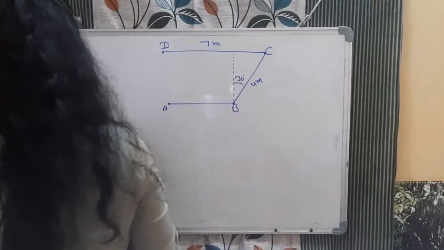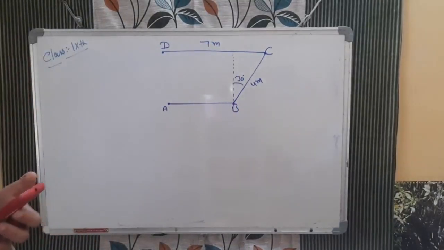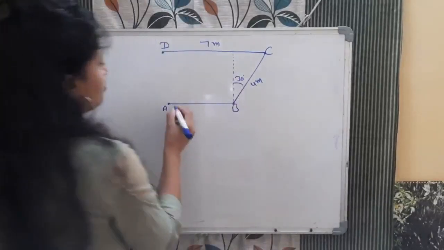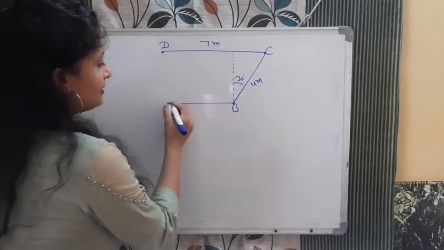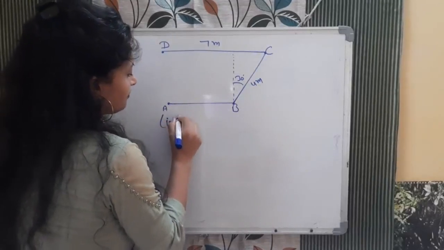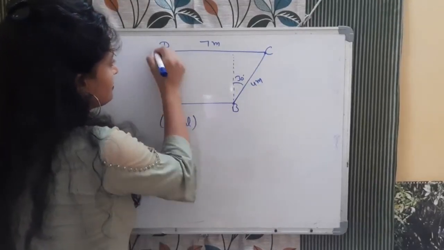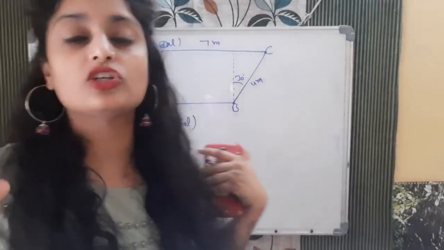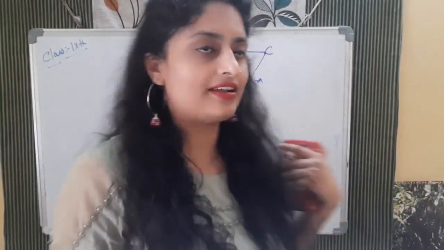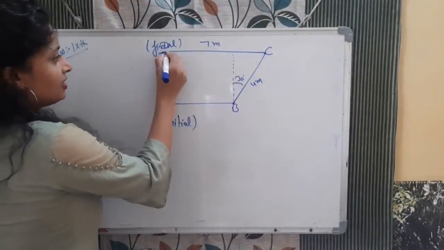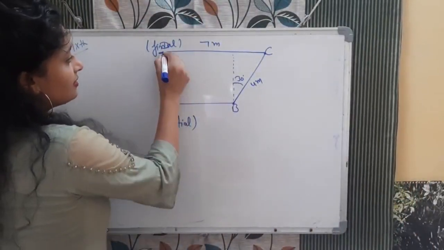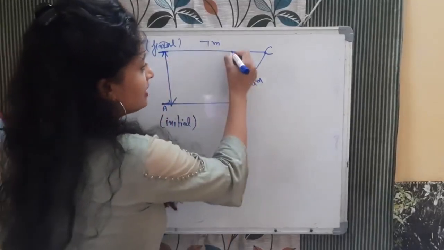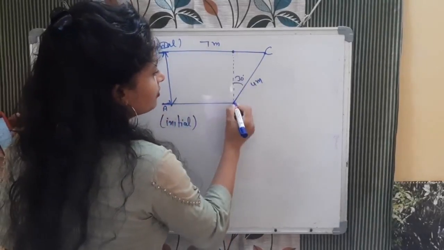Now you need to calculate the resultant displacement. For the resultant displacement, this is the initial point and this is the final point. I told you that displacement is the shortest path between the initial and the final point. So we need to calculate this distance from here to here. How will we calculate it? We need to know how much this distance is from this point to this point.